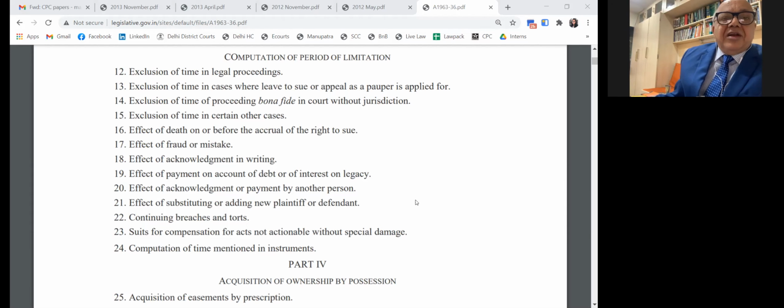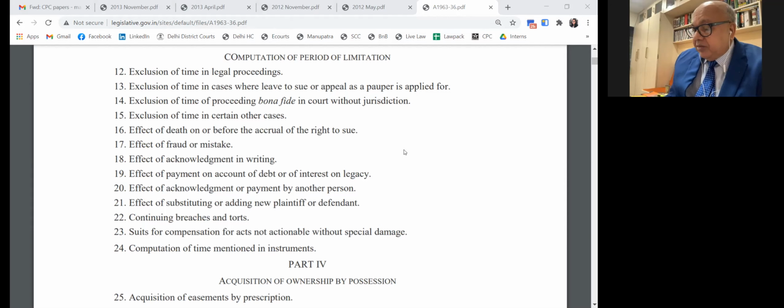Suppose the trial court has granted a stay, the appeal is pending, the appeal court's stay continues, or the matter has gone to the Supreme Court. It has taken 20 years. So your execution of the decree is within 12 years. Here it has taken 15-20 years to prosecute the decree. So your time is now extended here. Whatever time is prescribed under the provisions of section 16, your time is extended.